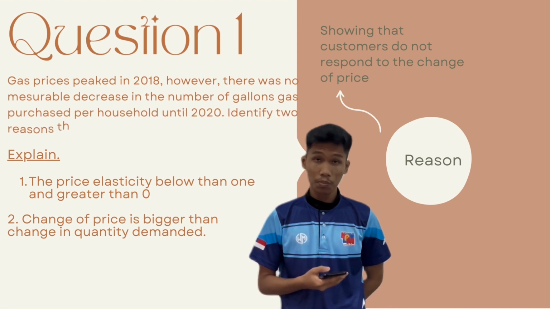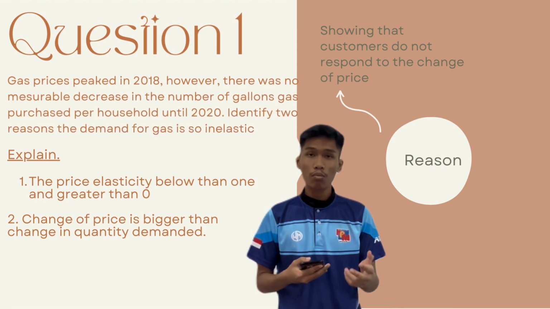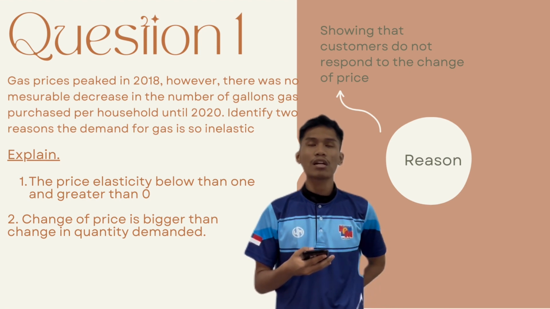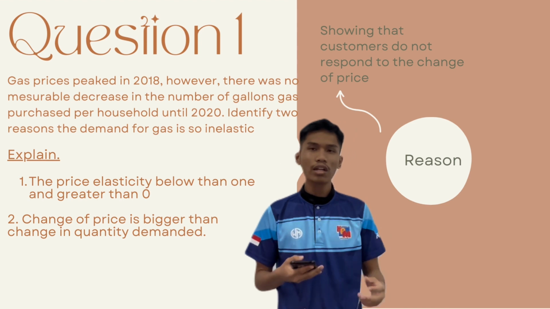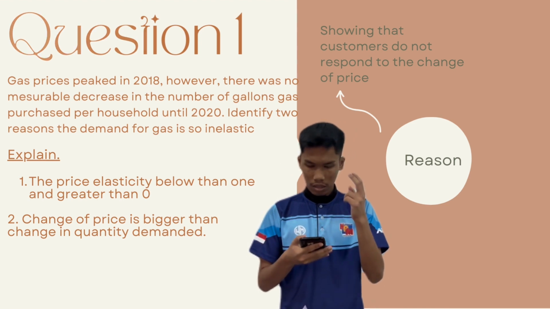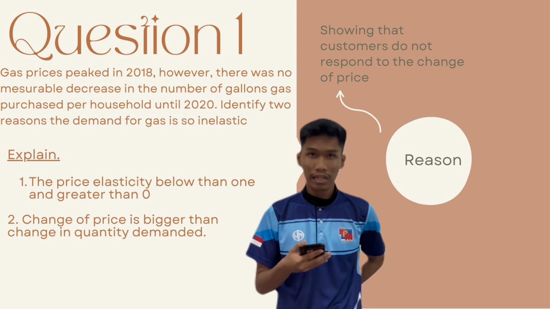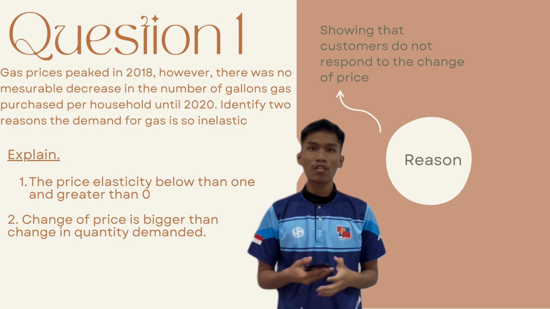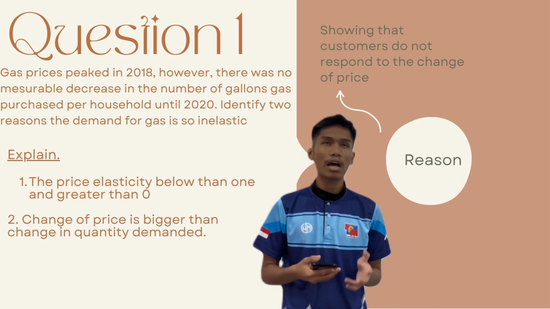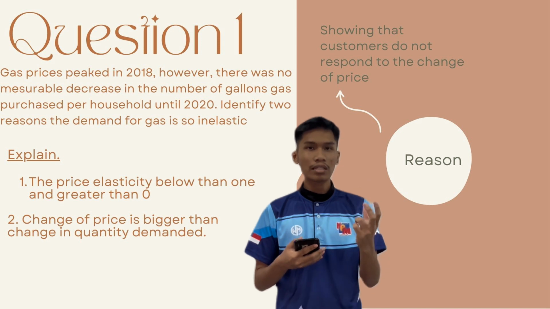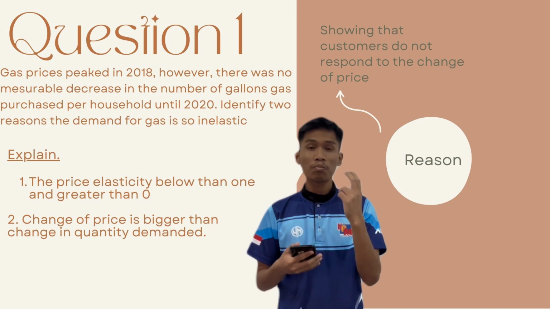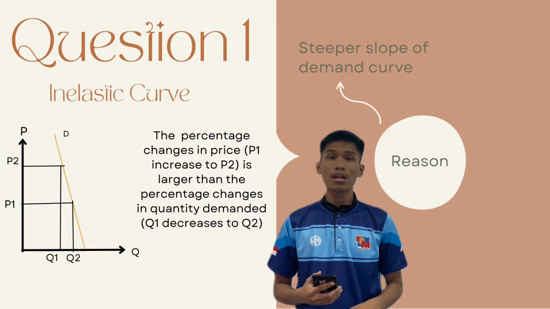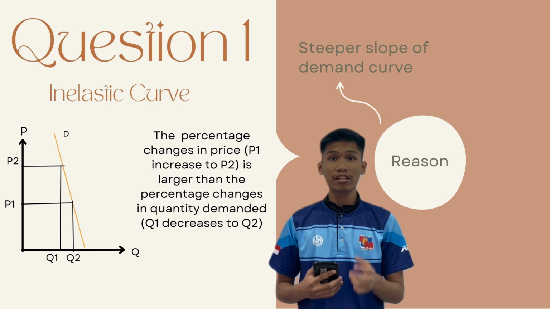Which one is about the gas price peak in 2018, but there is no measurable price decrease for gas per gallon per household in 2020. So I need to identify two reasons about why the demand for gas is inelastic. My first reason is that customers do not respond to the change of the price. For my explanation, first, I will talk about the price elasticity. The price elasticity must be below 1 and greater than 0. For my second explanation, the change of the price is bigger than the change of quantity demanded.